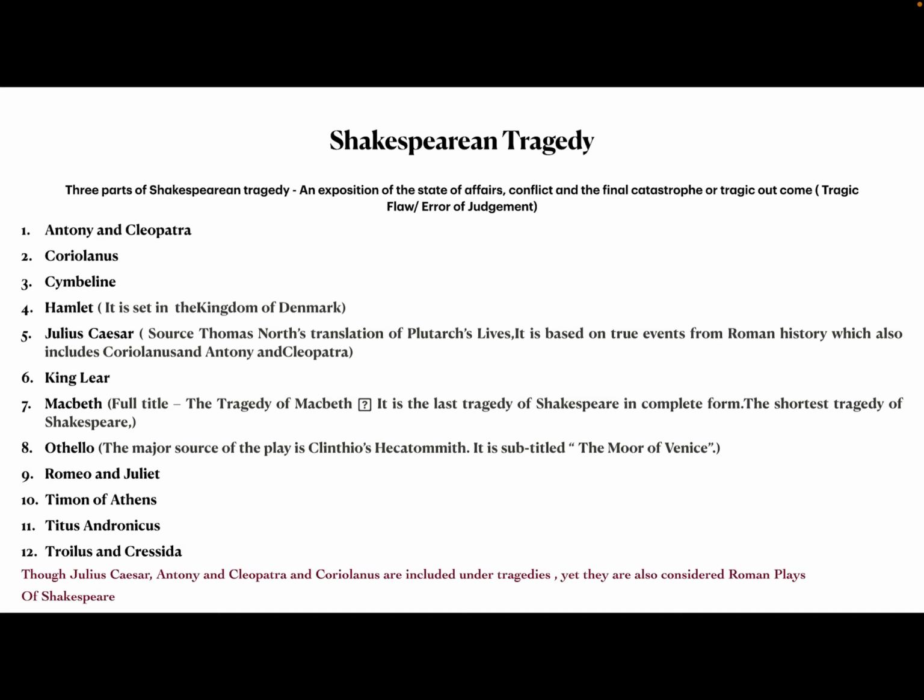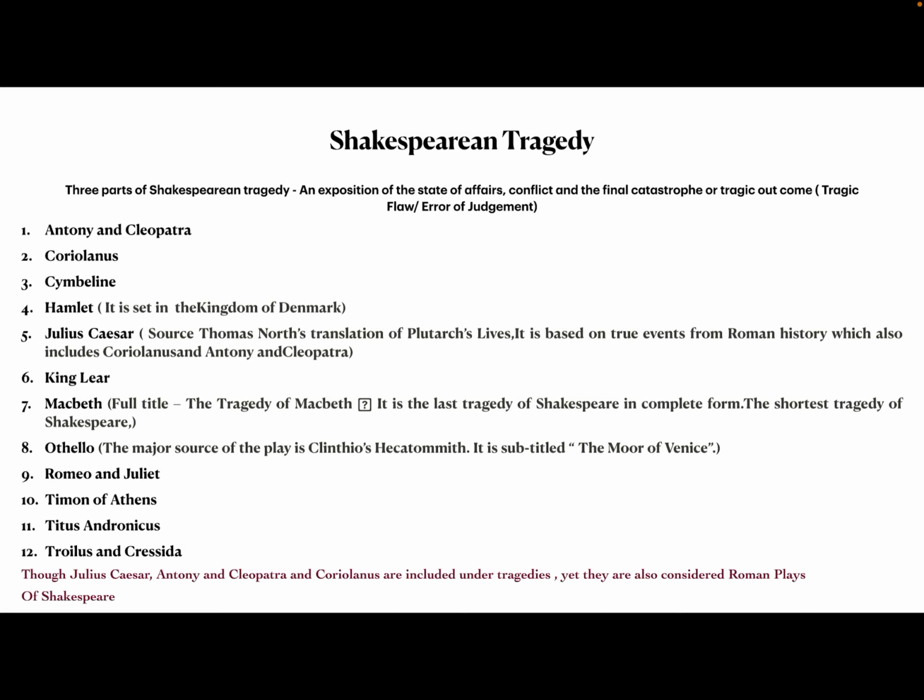And also remember, this is the shortest tragedy of Shakespeare. I'm talking about tragedy. When you talk about the shortest play of Shakespeare, then it is Comedy of Errors, which you will see later on. But if it is asked what is the shortest tragedy of Shakespeare, that is Macbeth.